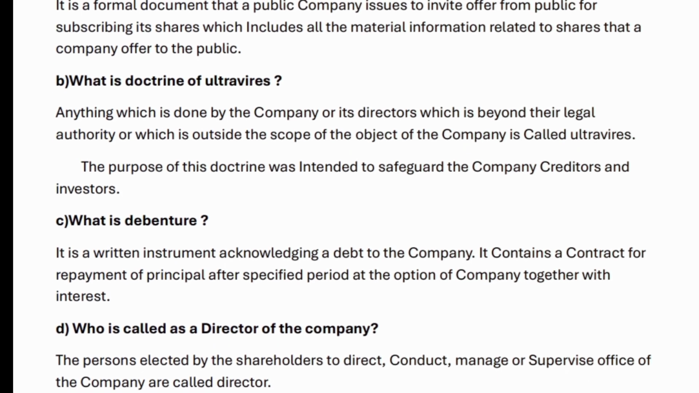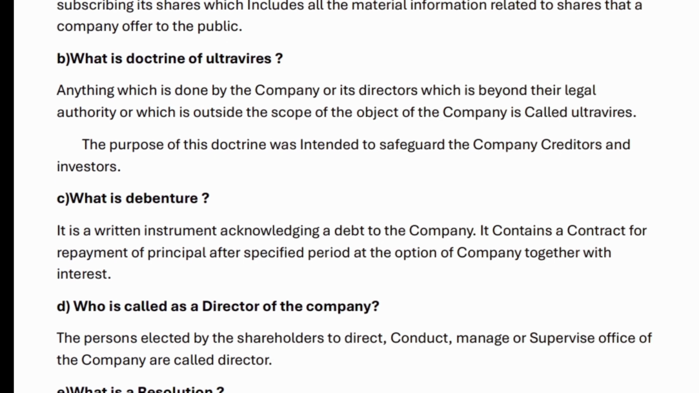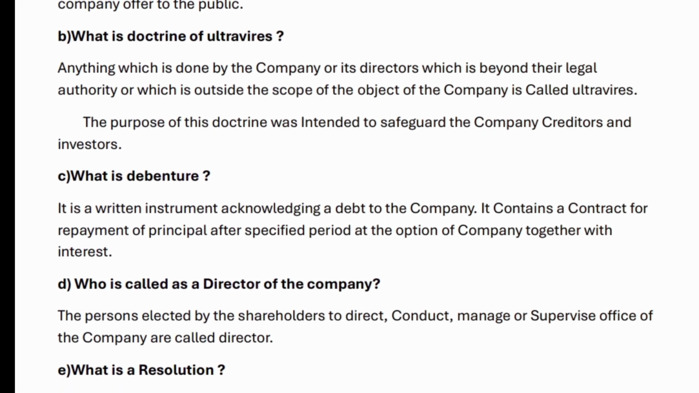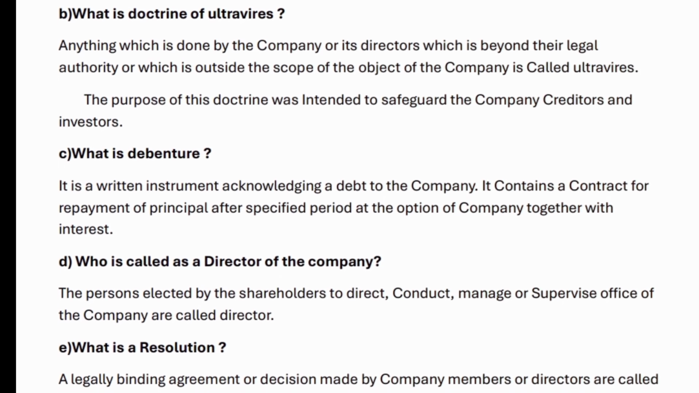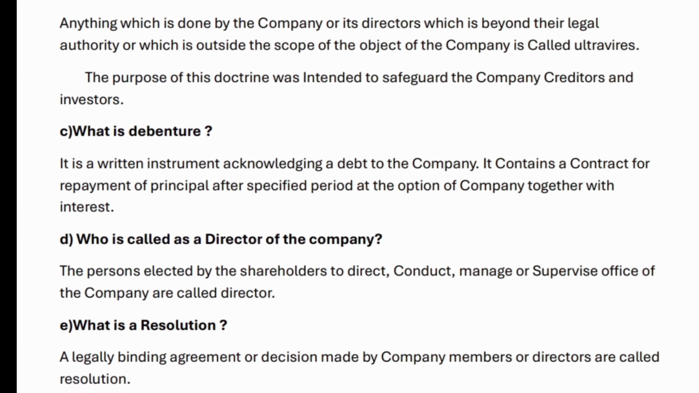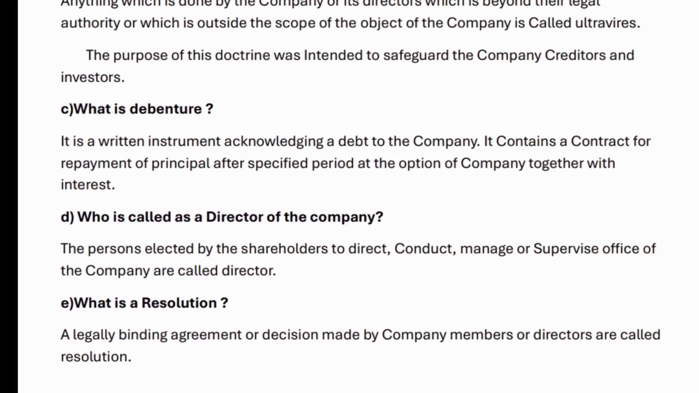C. What is debenture? It is a written instrument acknowledging a debt to the company. It contains a contract for repayment of principal after a specified period at the option of the company together with interest. D. Who is called a director of the company? The persons elected by the shareholders to direct, conduct, manage or supervise the affairs of the company are called directors.